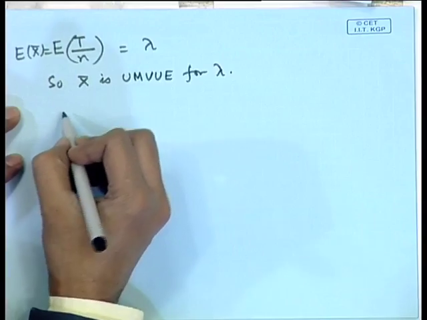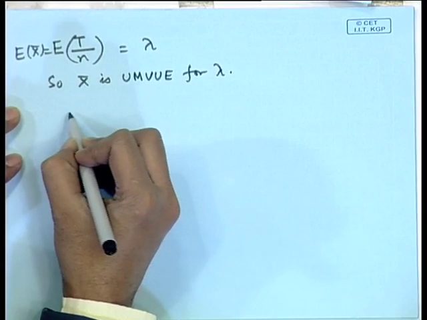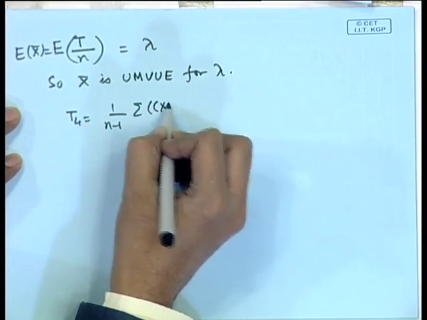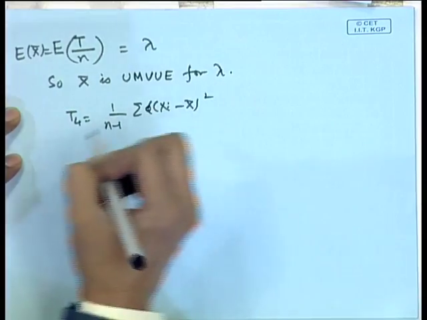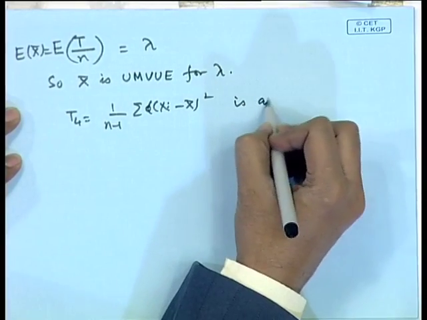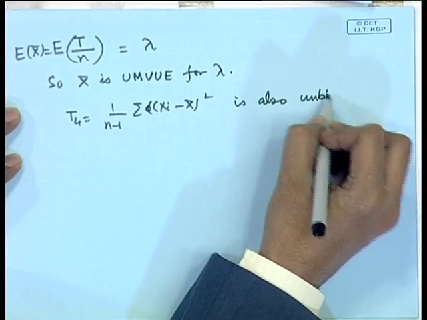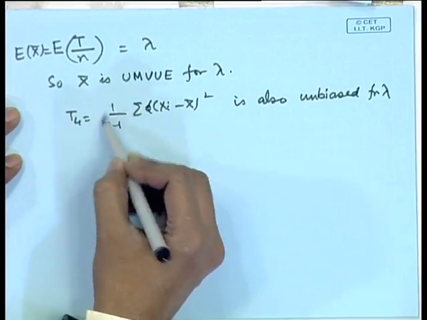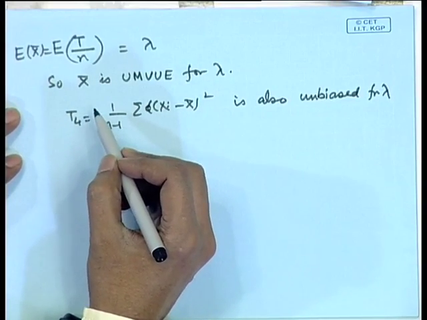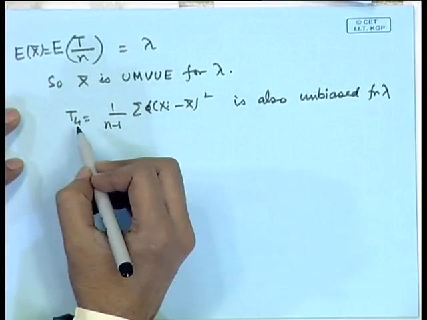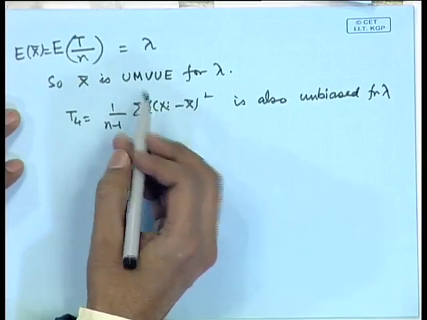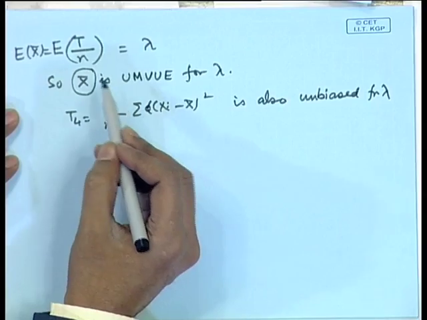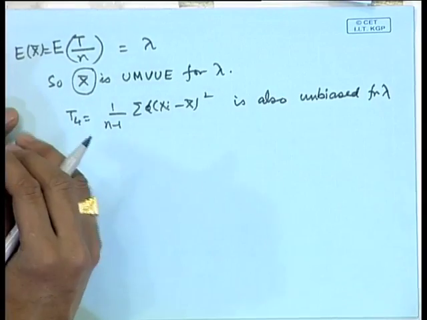We could have also considered say T4 as 1 by (n minus 1) sigma (X_i minus X bar) whole square. This is also unbiased, because this is the sample variance, and in the Poisson distribution case lambda is the population variance. So, sample variance is unbiased, but this is not UMVUE. So, we do not have to consider any other estimator, and we restrict attention to X bar.